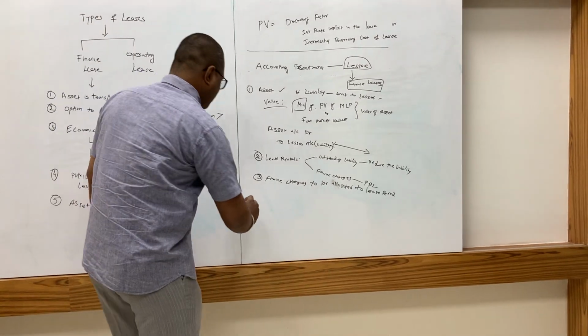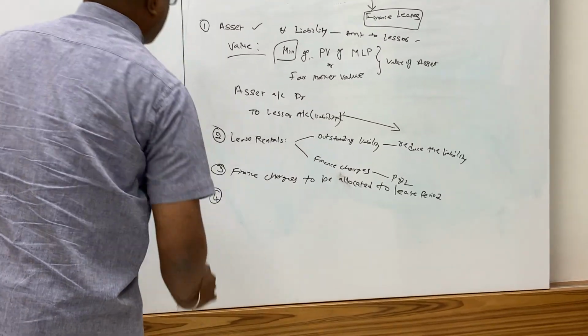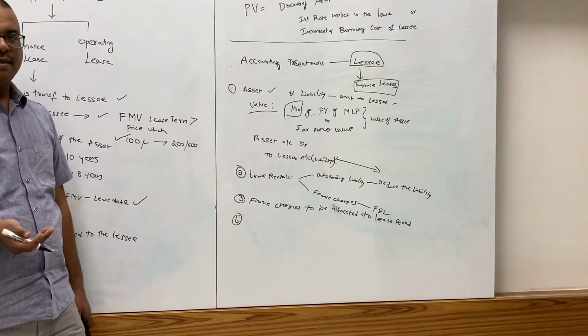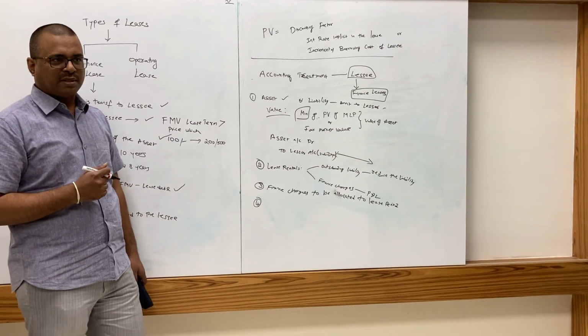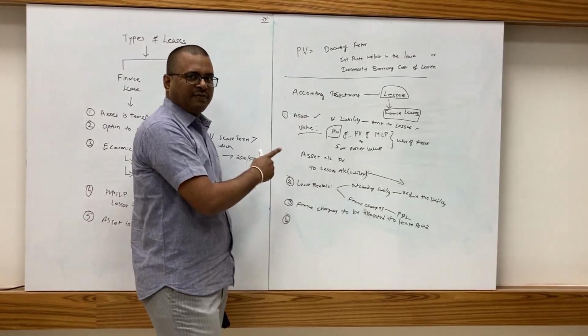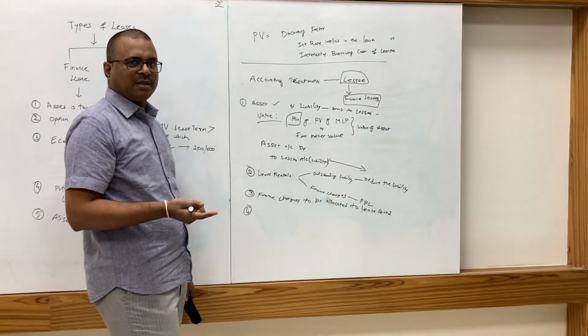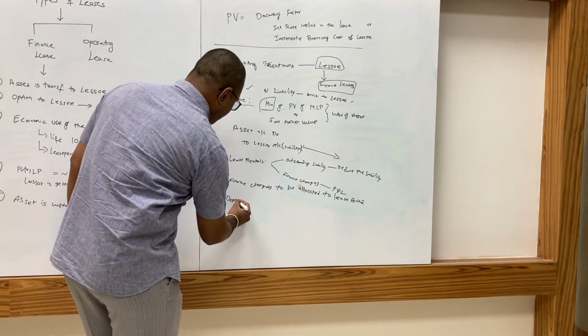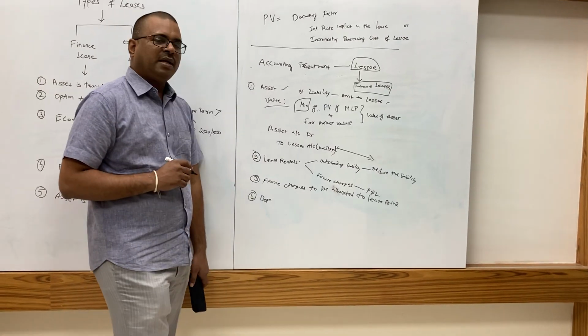Next, I said it is an asset. When it is an asset, the next question that comes is depreciation. He has taken this as a fixed asset. If it is a fixed asset, you have to calculate the depreciation. So the lessee has to calculate depreciation. How will he calculate?